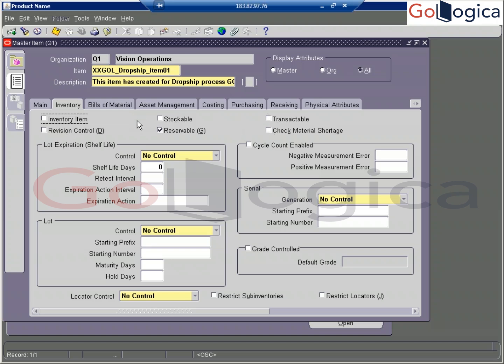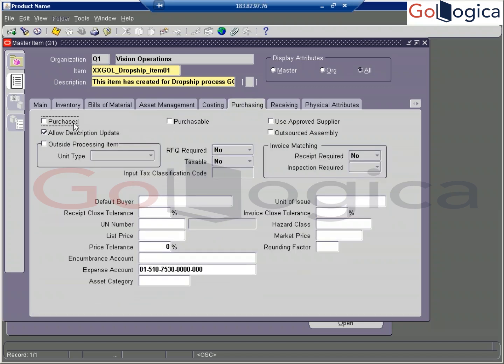If you do not check stackable, we are unable to stack the material. If you do not check revision control and all, it will not work. If you go to purchased item and uncheck this, you are unable to do the purchasing using this item. Understood? Purchasable.